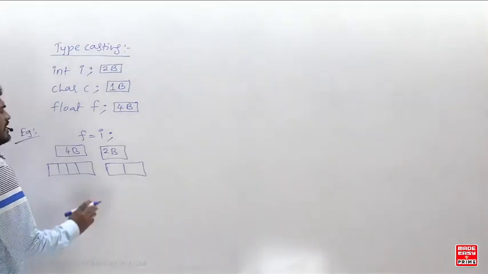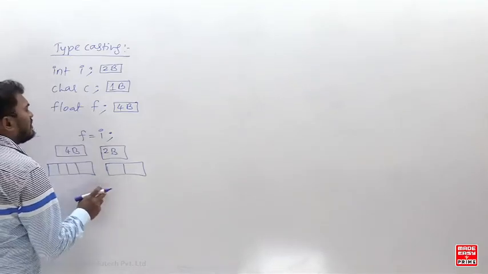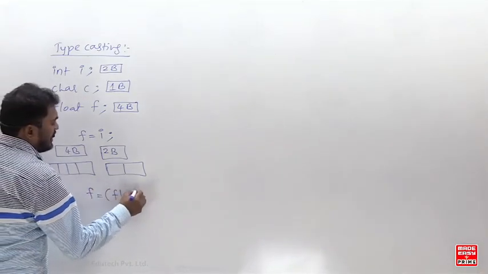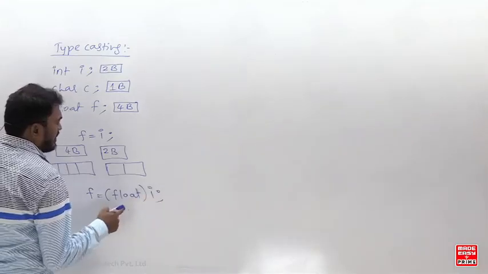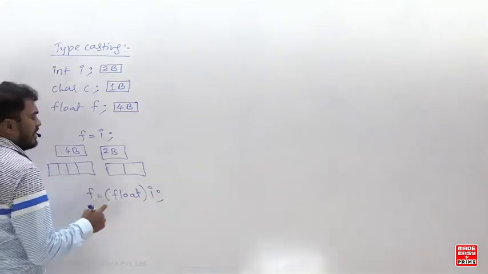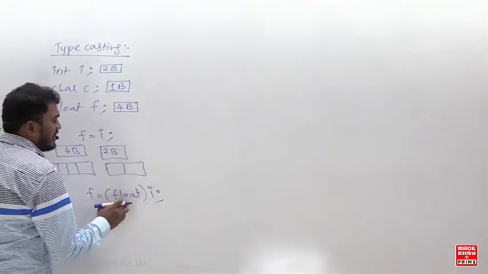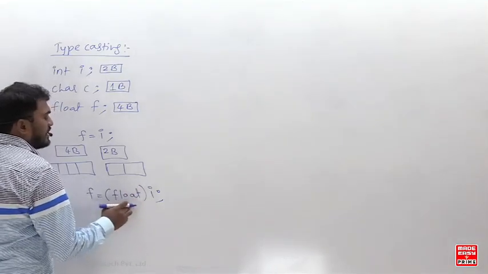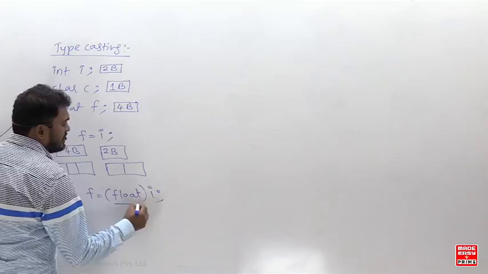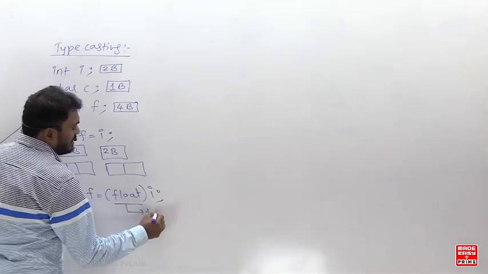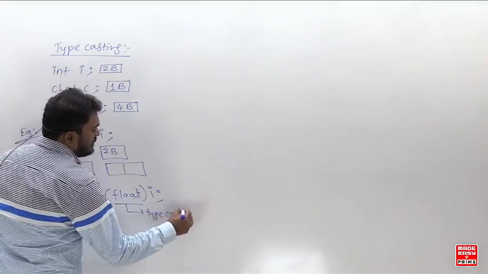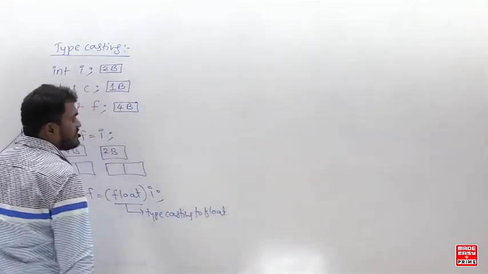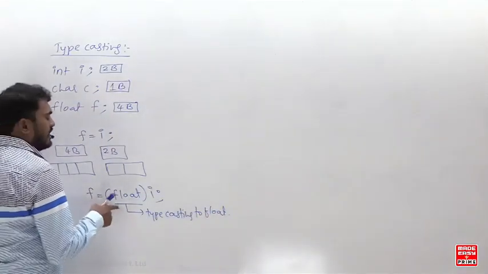So then what happens? The compiler internally will do the typecasting. It will be performed like this. Listen here. You are going to keep the bracket and write float here. If you write like this, this is called typecasting to float. Typecasting to float.